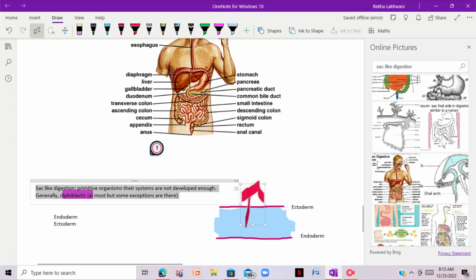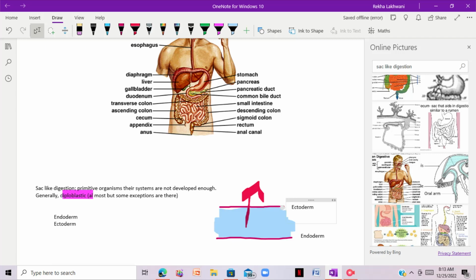This mesoglea is acellular, right? So sac-like organisms are basically diploblastic, but there are some exceptions too. For example, if we see the example, diploblastic organisms are, for example, we have hydra. Basically, hydra is the example of diploblastic.